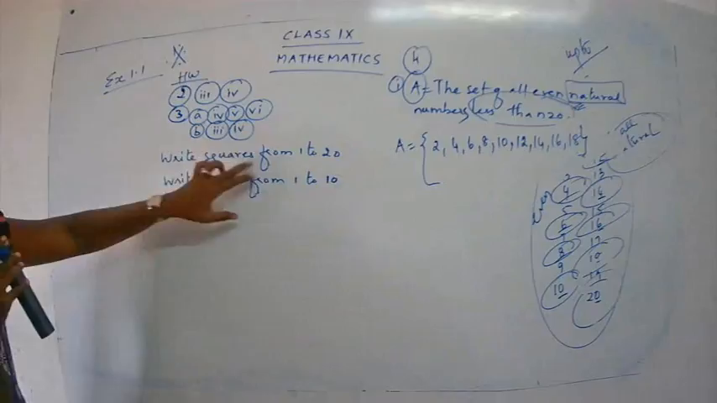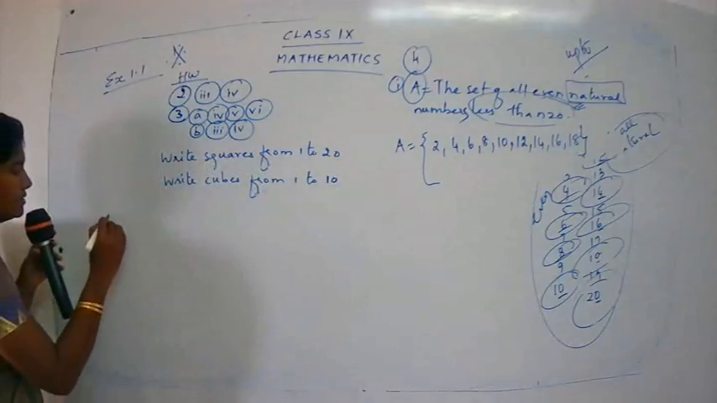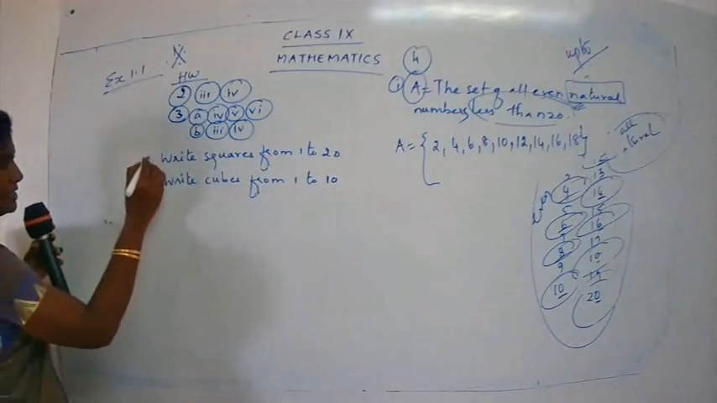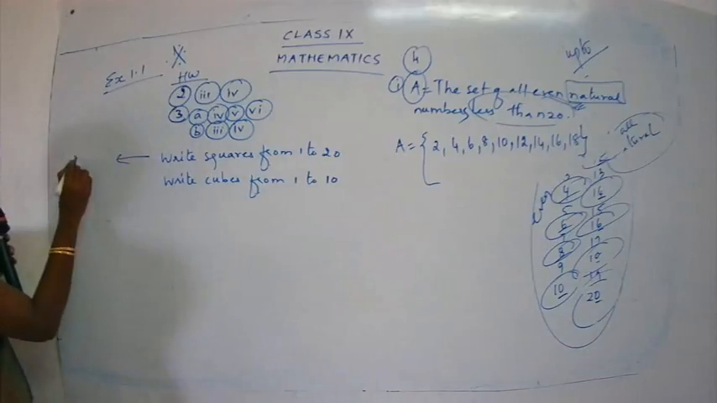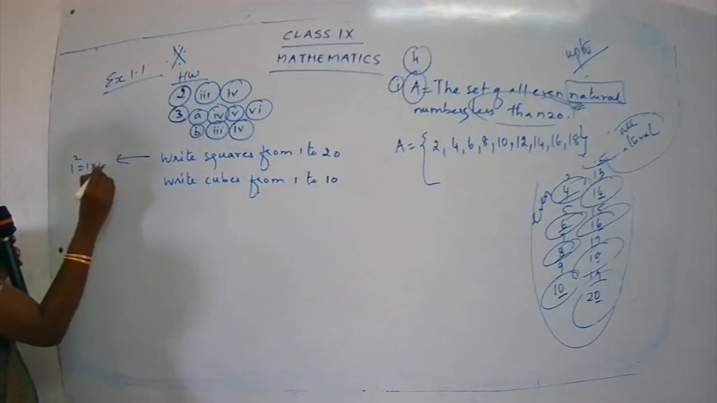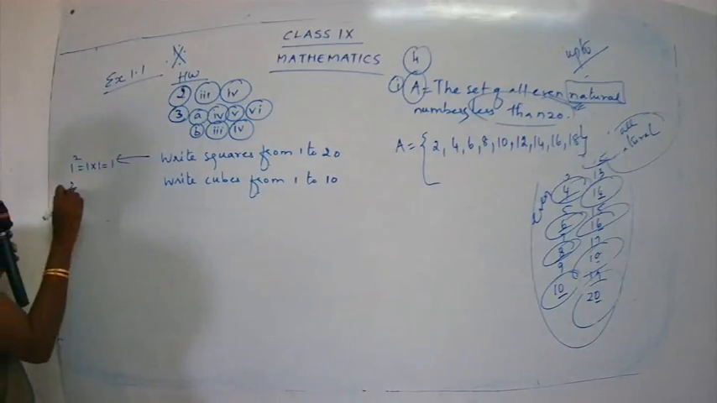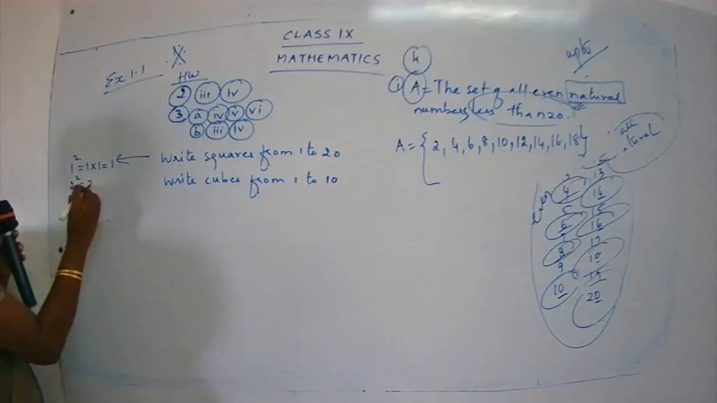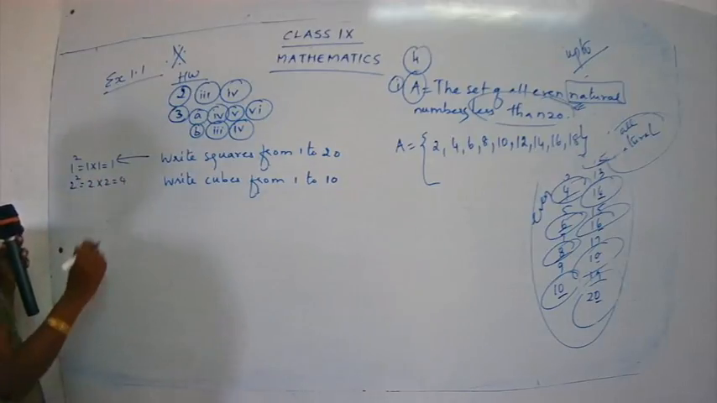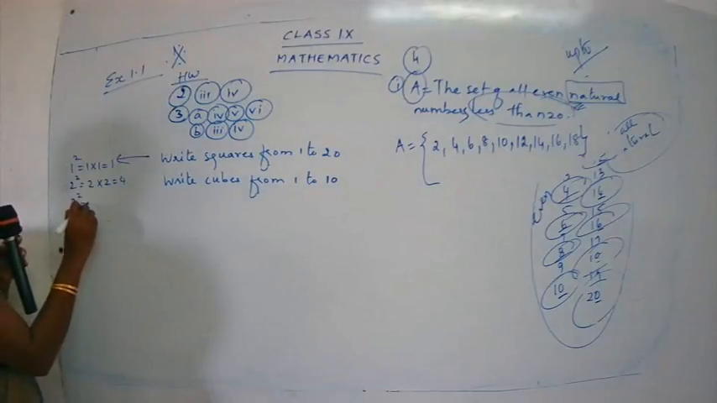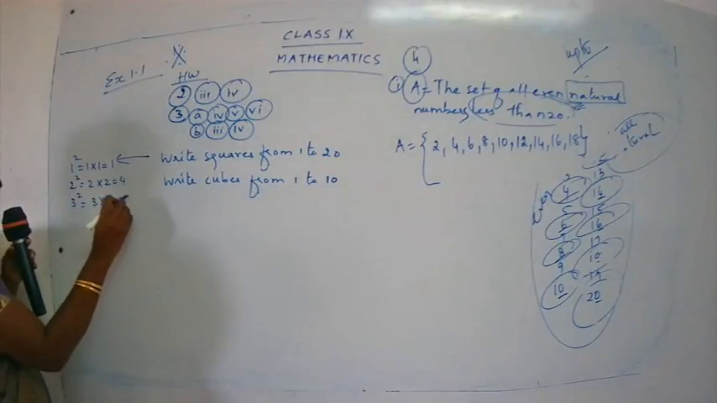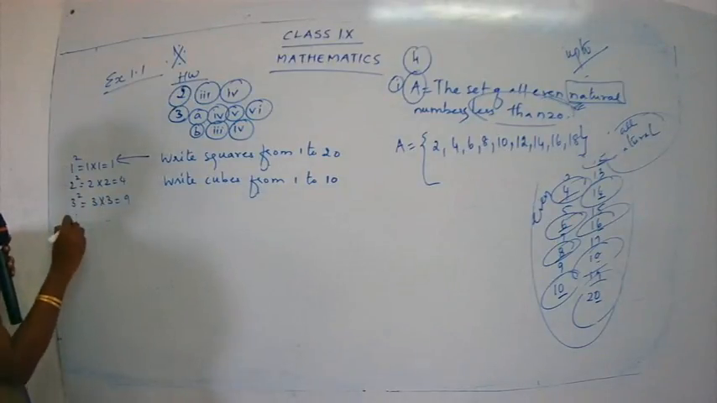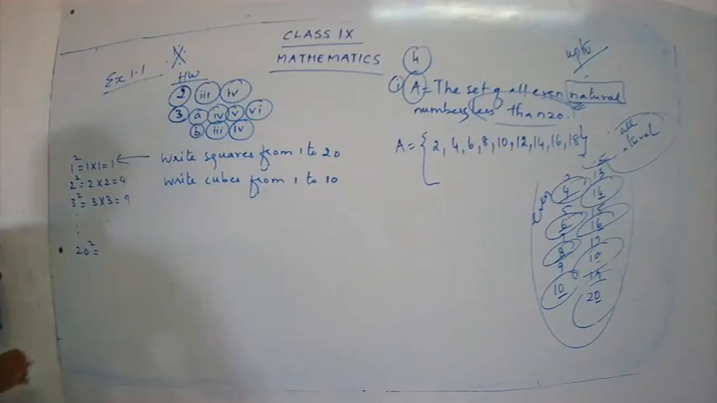How to write the squares from 1 to 20? You'll just write 1 square. I'm just giving you an example here. See how to write this homework. 1 square is equal to 1 into 1 is equal to 1. 2 square is equal to 2 into 2 is equal to 4. 3 square is equal to 3 into 3 is equal to 9. So you have to go on till 20 square.